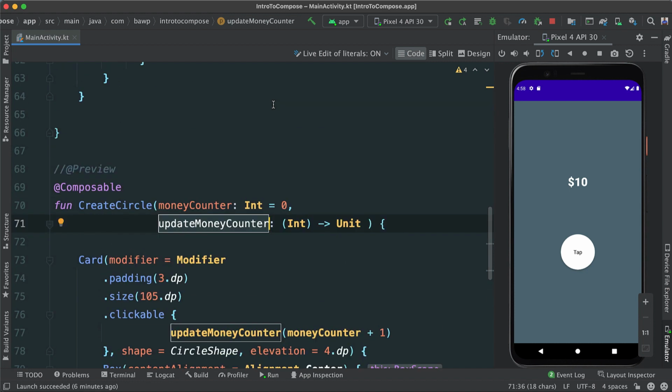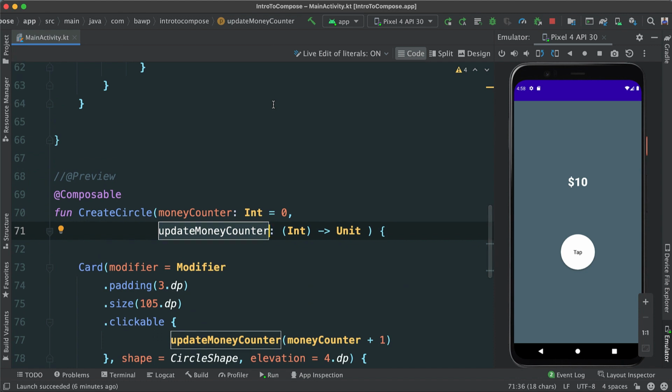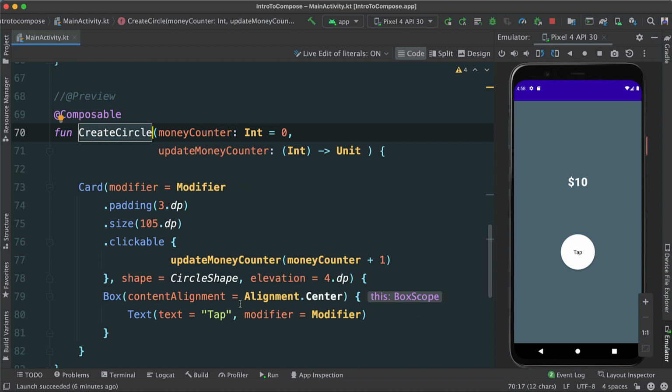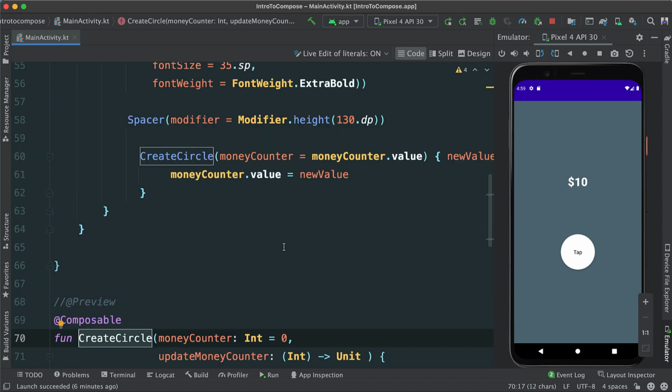And so the state is going to be changing, and then it's going to be propagated down to our create circle, which then is going to go ahead and update the money. So there's a lot I threw at you here, and I did take my time to explain this because I want to make sure you really get this concept. Again, we will continue to work with this, but I had to go slowly because I really want you to get this concept. Okay?